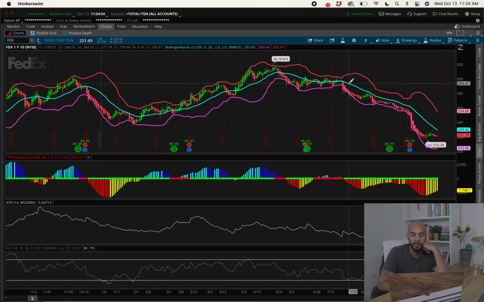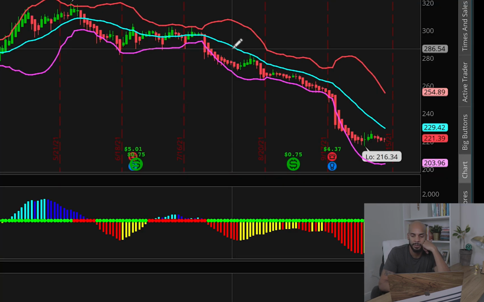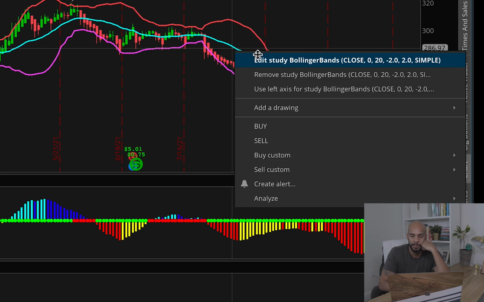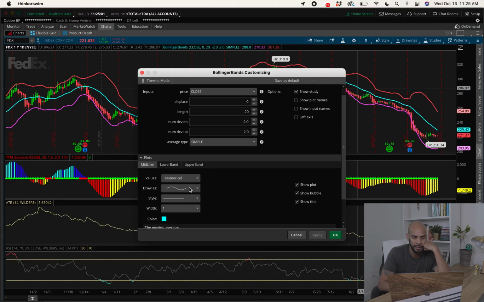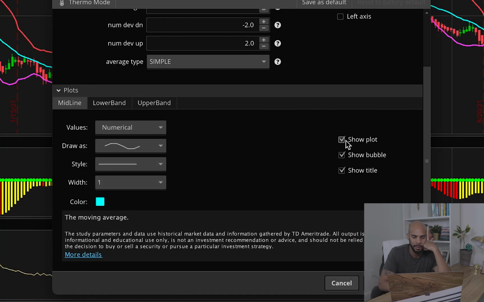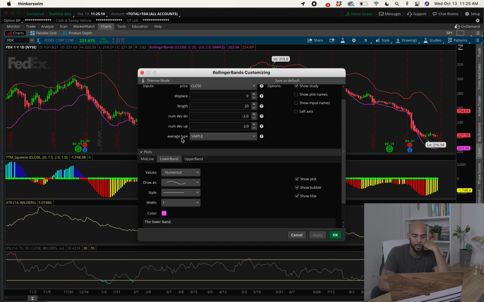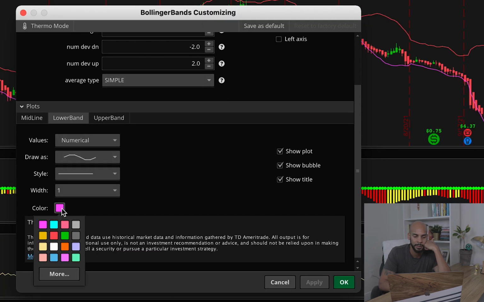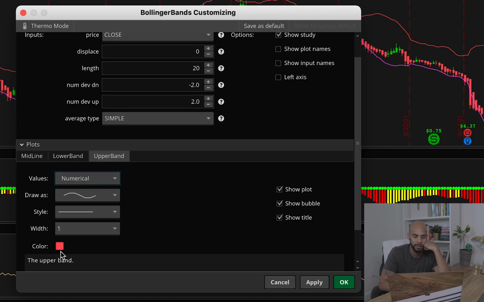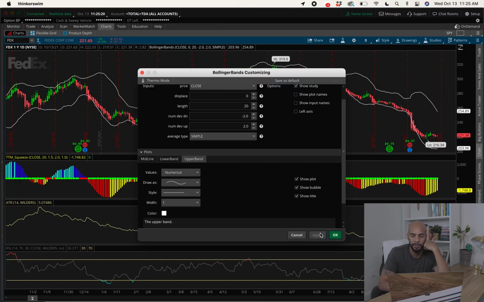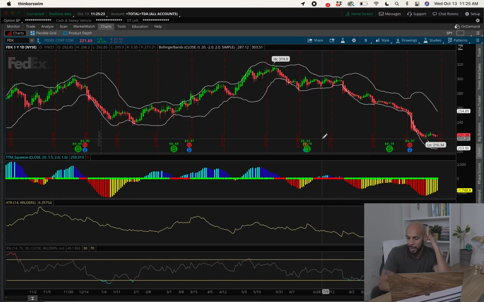The one thing I like to do is remove the middle line. So I typically right click this area, click Edit Studies, and then I go down, and the mid line, I don't want that to show. So now it disappeared, as you can see here in the background. I also like to keep my lower and upper bands the same color. So I'm going to use this whitish looking color for both upper and lower bands. I click Apply and click OK, and now I have an idea where it stands when it comes to the Bollinger Band.